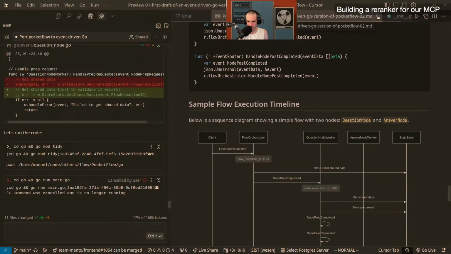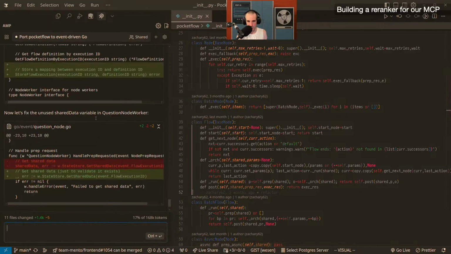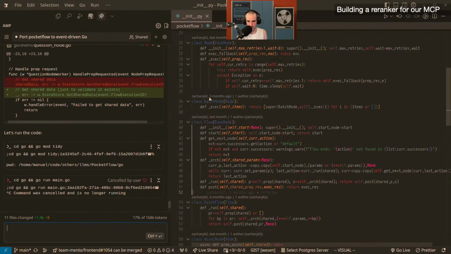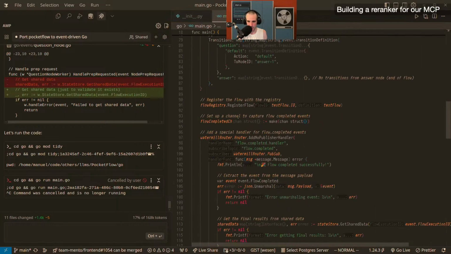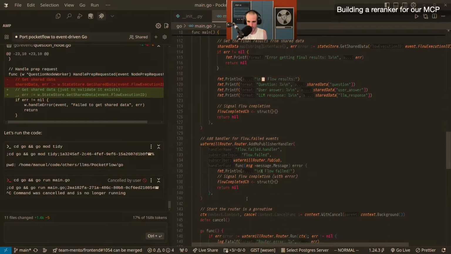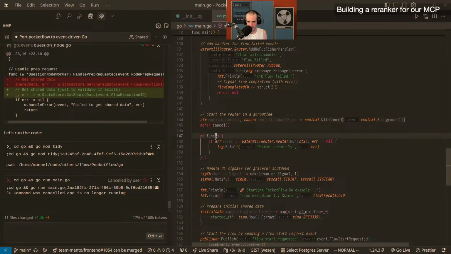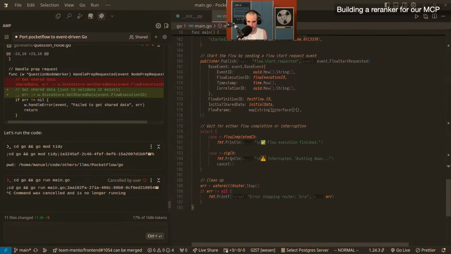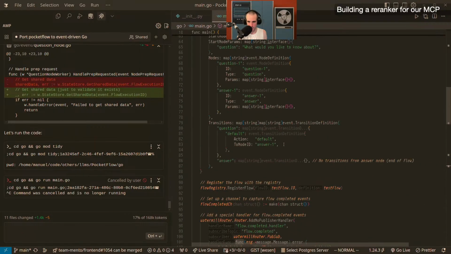I don't know if I remember this, but I definitely want to have, actually, no, I know what I wanted to do. So I'm not sure if this runs. I think it gets stuck before running the router, which could very well be because that's a standard error with Watermill. It will run, build this, start the router, build the router, and then it will create a background context. Oh no, see, it runs it in a Go routine. It wires up the signals, and then it does flow execution finished, flow execution started.